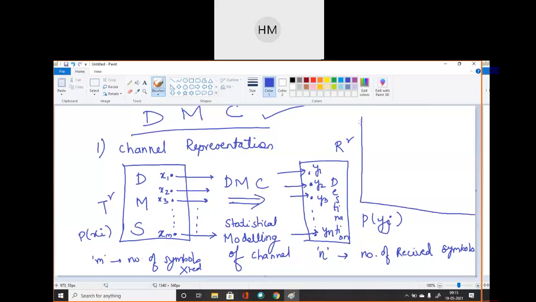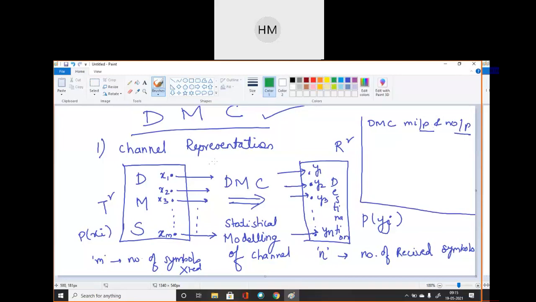So students, a DMC, you can write it in your copy, a DMC with m inputs and n outputs is shown in the figure. The input consists of input symbols.